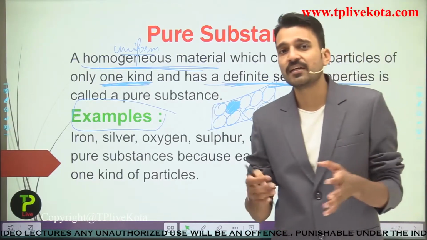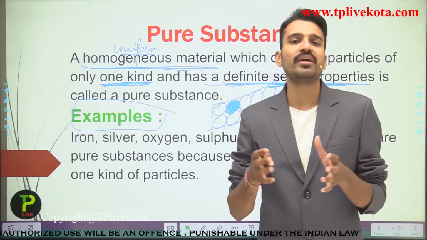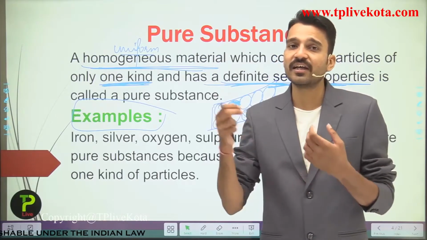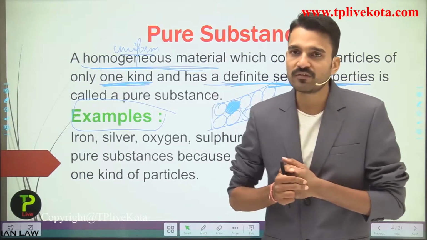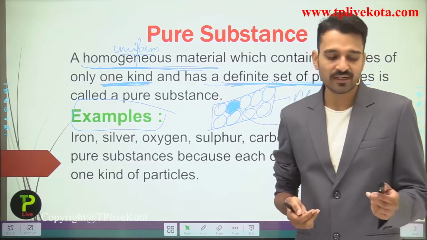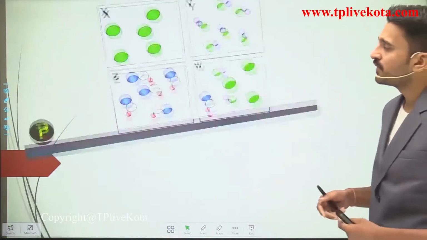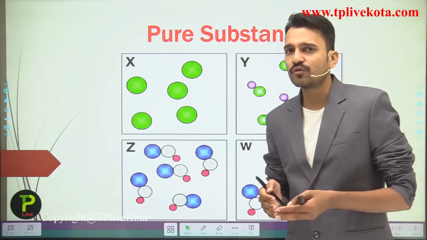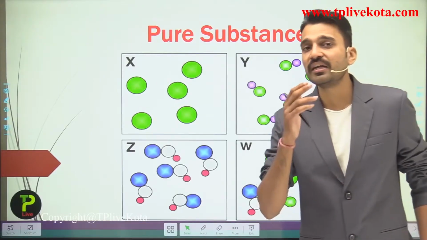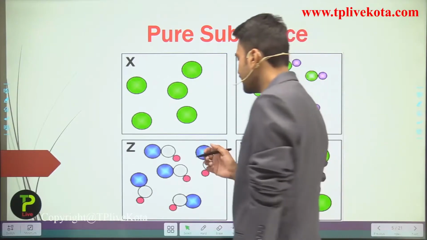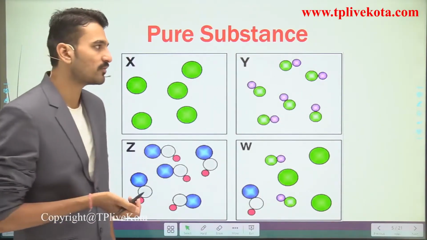In fact, I can term all the elements that are present, that are 118 elements, as pure substances because they are categorized under the pure substances. So here students, seeing some of the other examples, that is pure substances. So now students, you have understood what pure substances are: they must be containing the particles of only one kind. So students, out of X, Y, Z and W, what are the pure substances here?